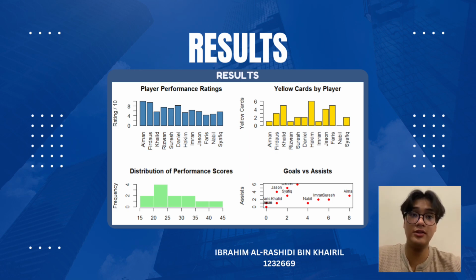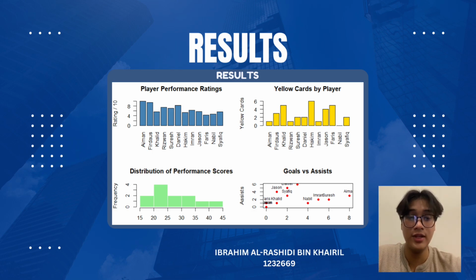The first graph is the player performance rating bar chart. This graph compares the overall performance of each player. As we can see, Aiman has the highest performance rating, followed by Fidaus and Daniel, indicating that they made the greatest contribution based on the performance criteria used in our function. On the other hand, players like Faris and Nabil received lower ratings, suggesting that their overall contributions were relatively lower. This graph allows coaches to quickly compare the performance of every player.